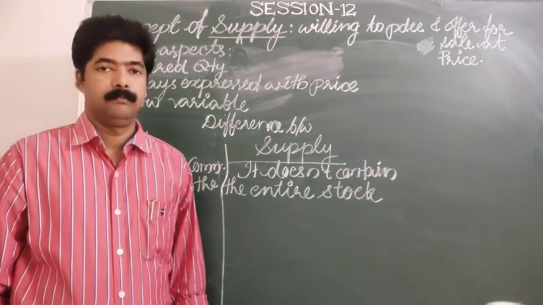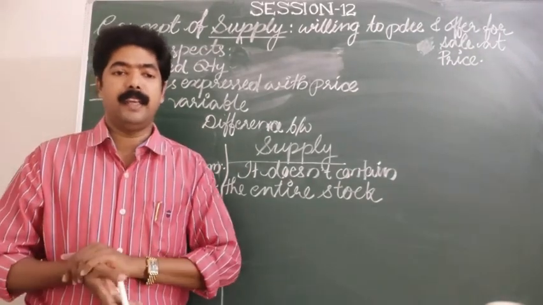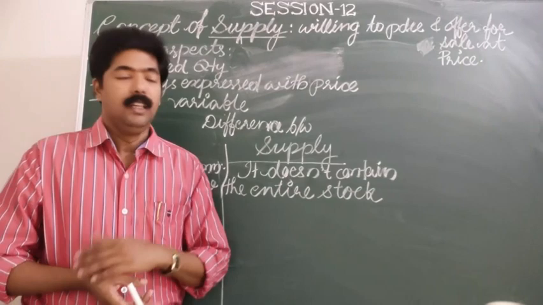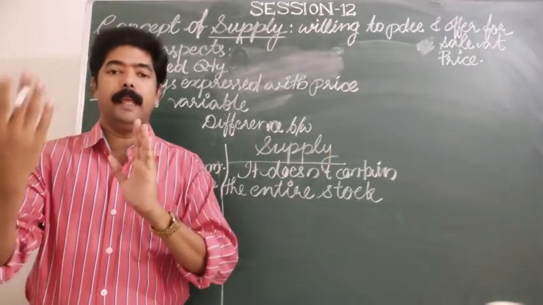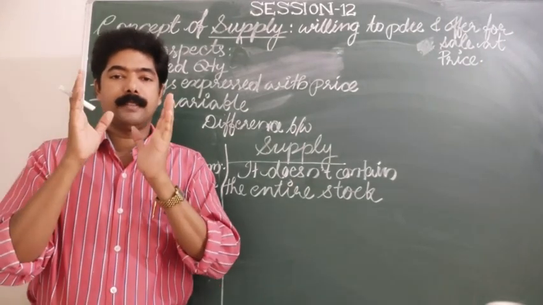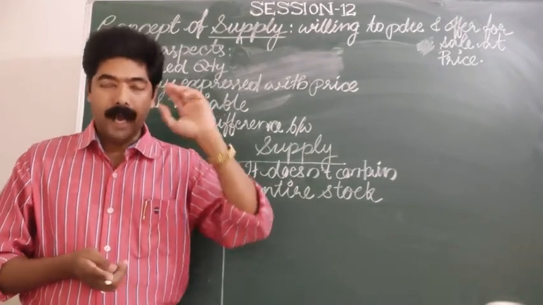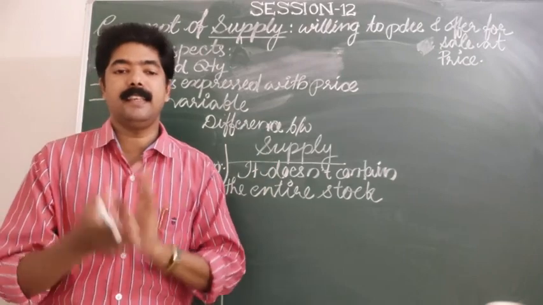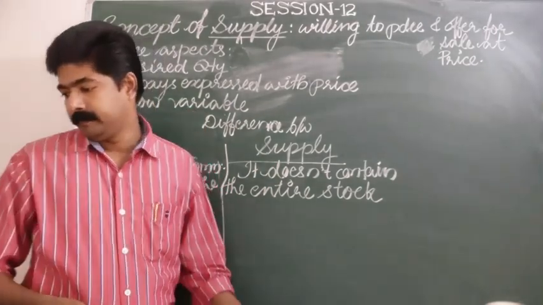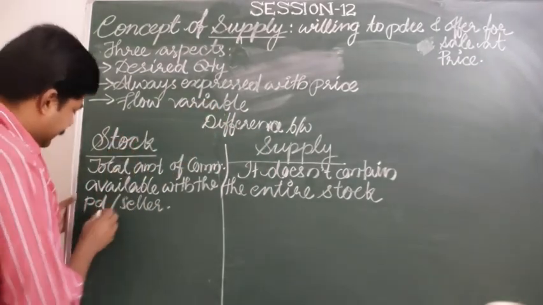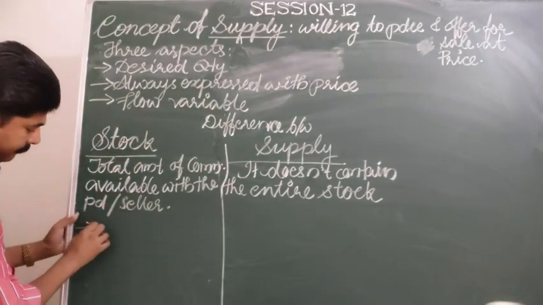The second difference between stock and supply is that one can be termed as actual supply, and the other can be termed as intended supply. So what is actual supply? Stock is considered as actual supply.